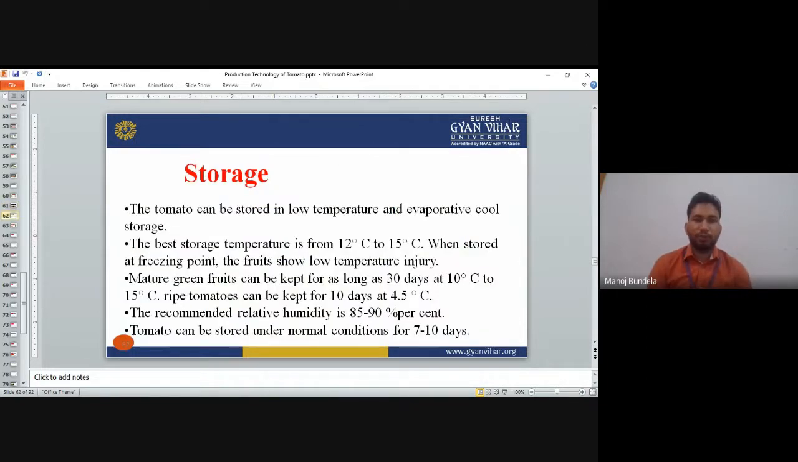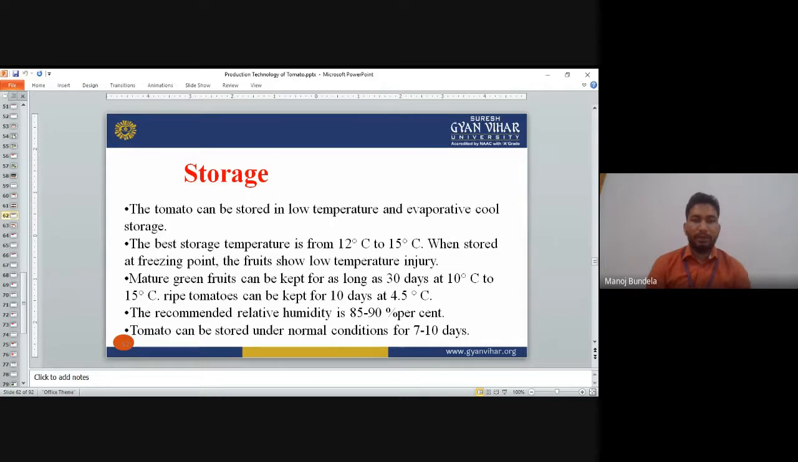Storage: the tomato can be stored in low temperature and evaporative cool storage. The best storage temperature is 12 to 15 degrees centigrade. When stored at freezing point, the tomatoes show low temperature injury. Mature green fruits can be kept for as long as 30 days at 10 to 15 degrees centigrade. Ripe tomatoes can be kept for 10 days at 4.5 degrees centigrade.